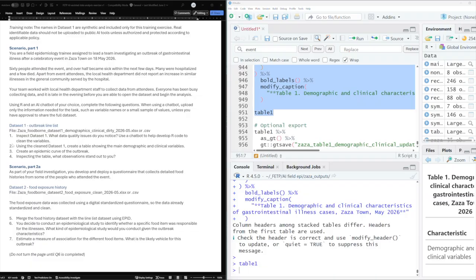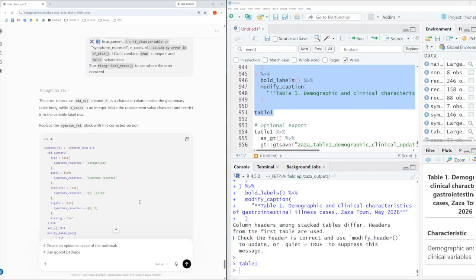Back to the assignment, we can see that the next task is to create an epidemic curve. So I just post those instructions in the chat and run it.